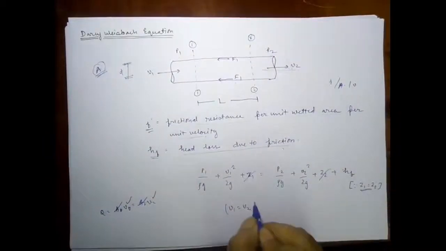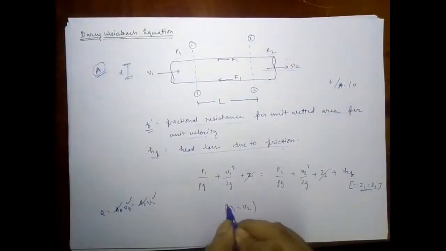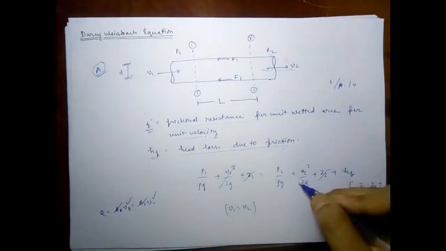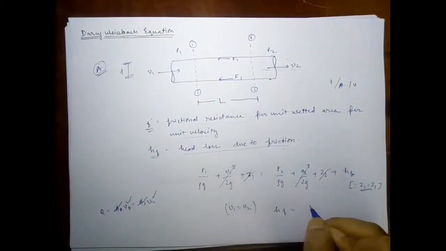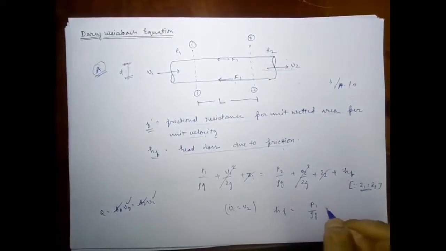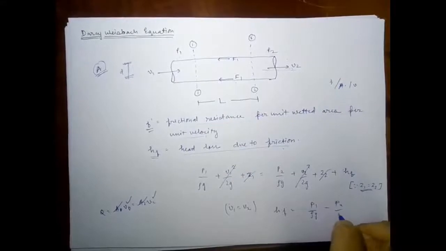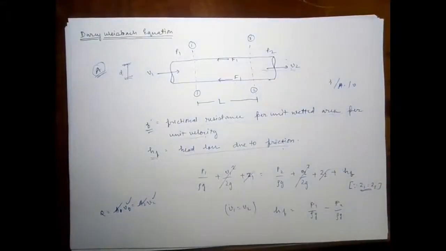So V1 is equal to V2, and I will cancel out these terms. So we are remaining with HF is equal to P1 upon rho g minus P2 upon rho g.